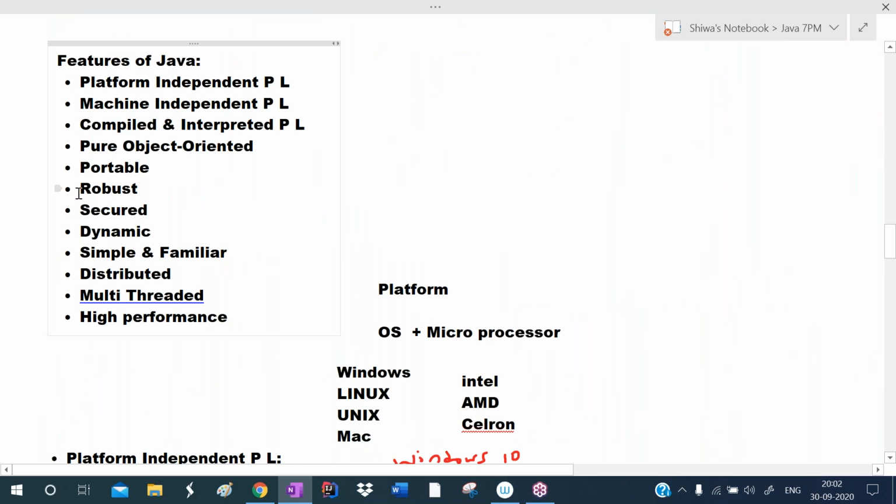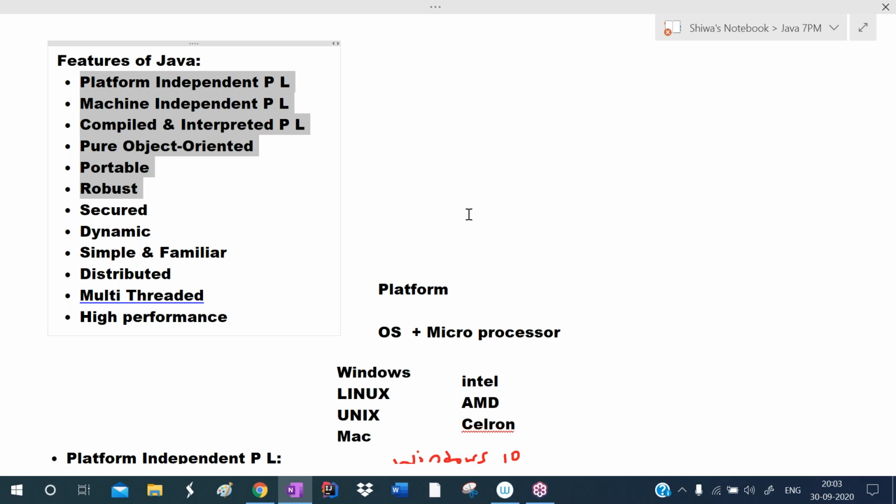Okay, so now I'm stopping the session. Till robust we discussed. In the next session, I will explain the remaining features. Today we discussed 6 features. Tomorrow I will explain the remaining 6 features. Now I'm giving an overview of today's class.